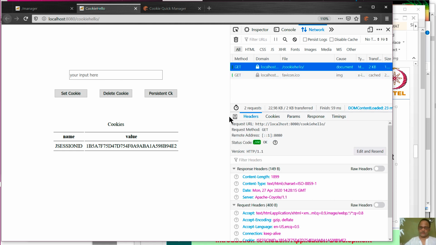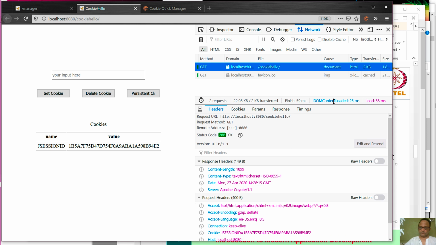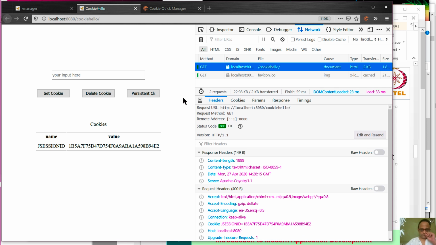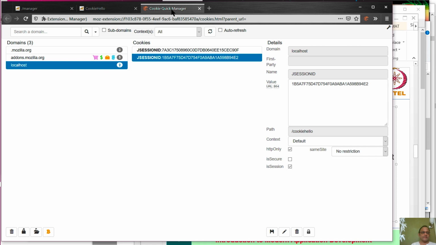So let's see what the server saw. Okay, the request headers look like this. The browser is sending this cookie 1B5A, etc. And this is the same cookie that we see in this cookie manager, right?